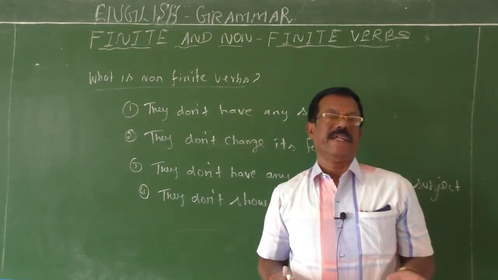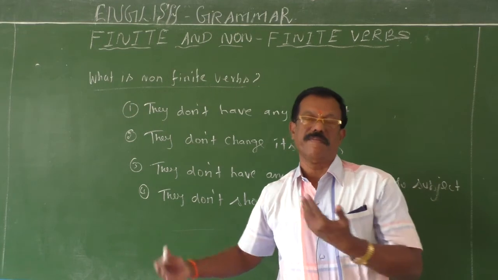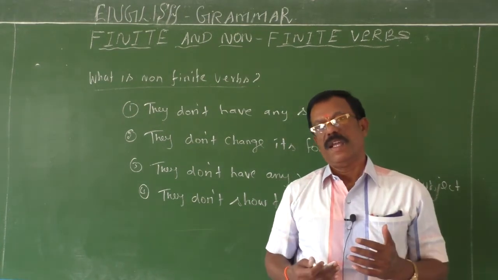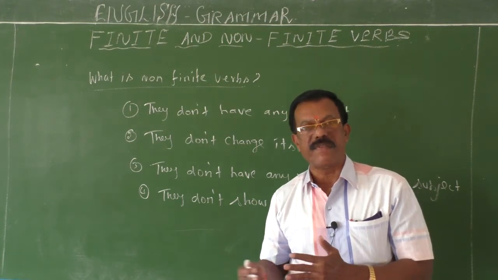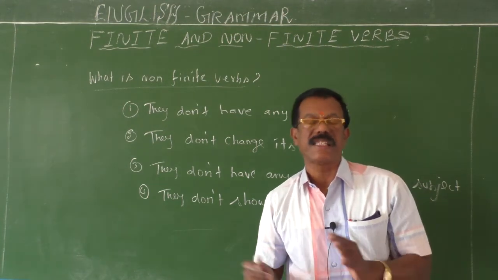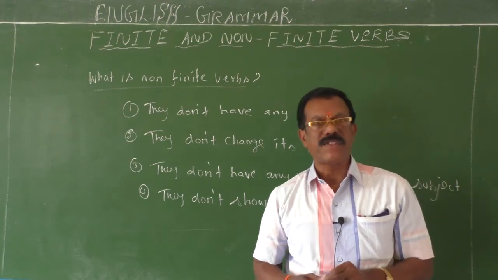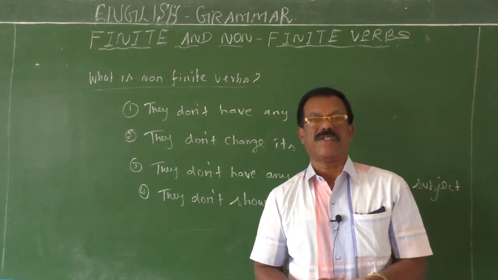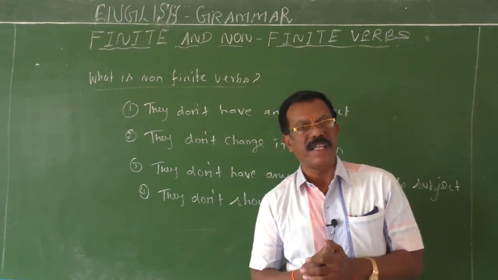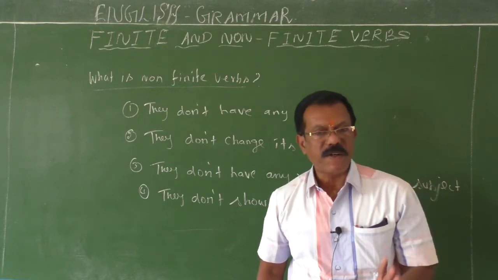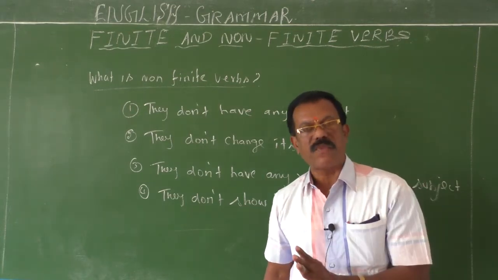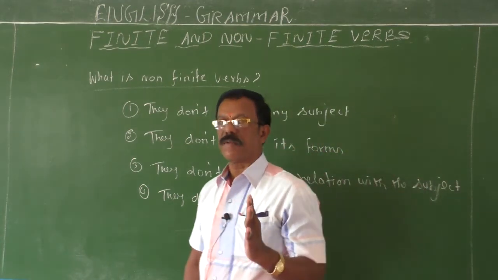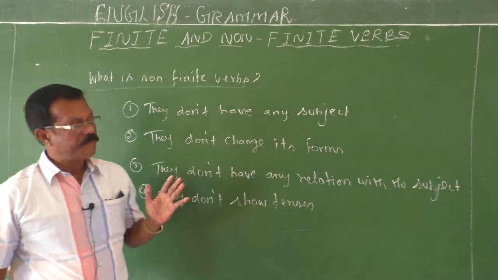Finite verbs have subjects, but non-finite verbs don't have a subject. Finite verbs are closely related with the subject, but non-finite verbs are not. Finite verbs change their form according to the number and person of the subject, but non-finite verbs never change their forms. Finite verbs show tenses, but non-finite verbs don't. You should know all these important features.